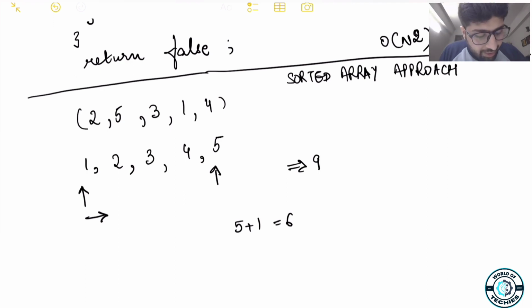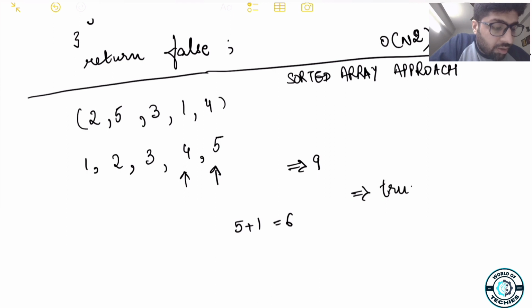In the next iteration, the first pointer will move on to 2. Now we'll check if 5 plus 2 is equal to 9, greater than 9 or less than 9. 5 plus 2 is 7, which is less than 9, so we'll again move it by 1 position. Now we check 5 plus 3, which is 8. 8 is still less than 9, so we again move by 1 position. Now we get the sum 9, and that satisfies our answer, so we can return true here, right?